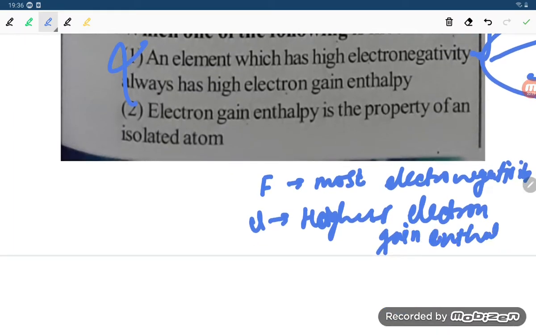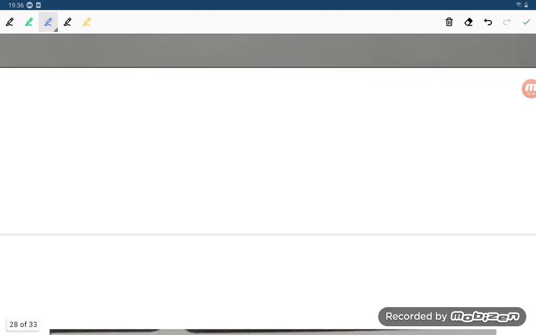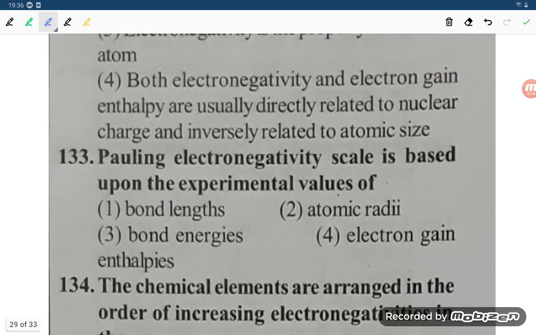So both are different, student. The statement that an element with high electronegativity always has high electron gain enthalpy is wrong. So we are not reading all the statements.